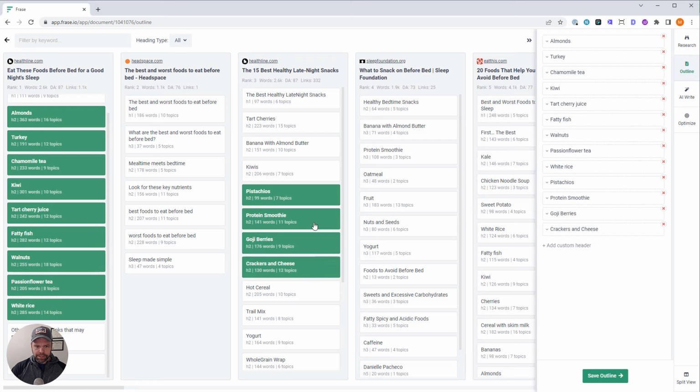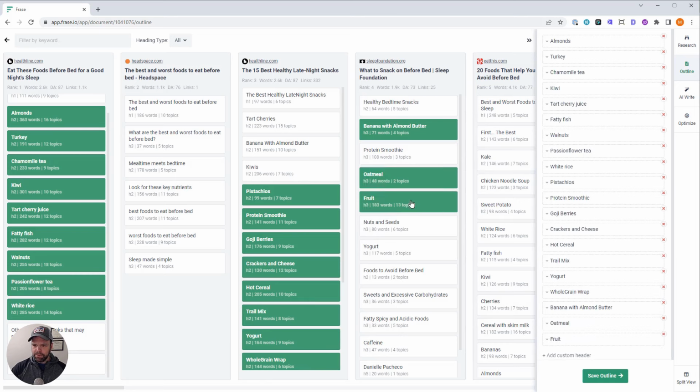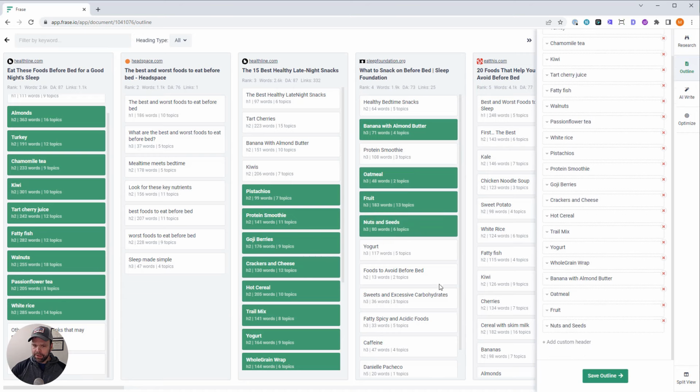Crackers and cheese. So these are good things to eat before bed to help you sleep. Hot cereal, trail mix, yogurt, a whole grain wrap, banana with almond butter. Do I have oatmeal? Oatmeal, fruit. I'm getting hungry. Nuts and seeds, yogurt. I think I have yogurt. Yep, I got yogurt. And foods to avoid, so we're not going to do those.